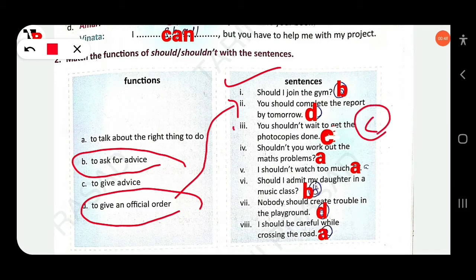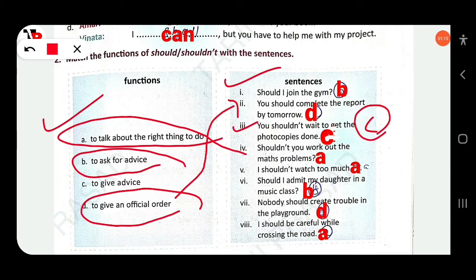The next is, shouldn't you work out the math problem? Here it is to talk about the right things to do. I shouldn't watch too much. Shouldn't is used here to talk about the right things to do. Then next, should I admit my daughter in a music class? Here should is used to ask for advice.